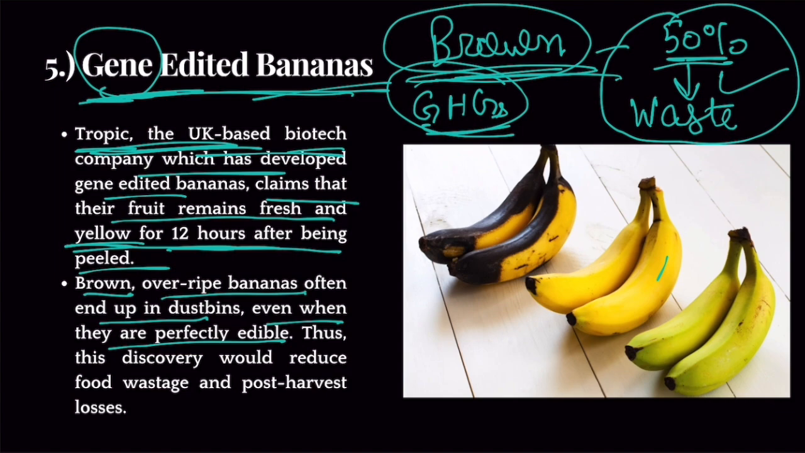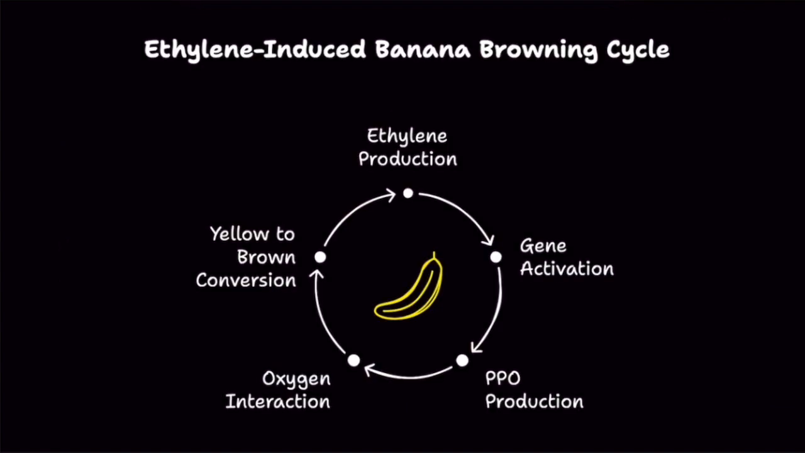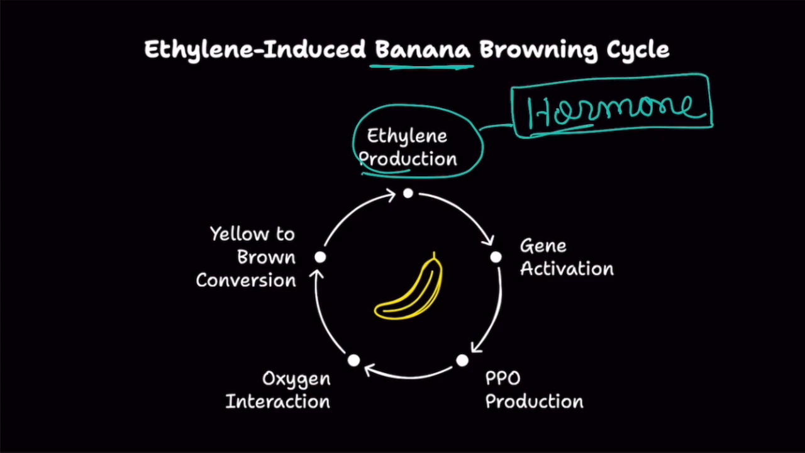Now the thing is that in your UPSC prelims as well as mains, science related questions are asked. So to cover these science related questions, especially in your prelims examination, we need to know what is the science behind the browning of bananas, right? It's a very simple process. Bananas produce ethylene. Ethylene is a hormone. This hormone is generally produced when you peel a banana. So when you peel a banana, ethylene will be produced.